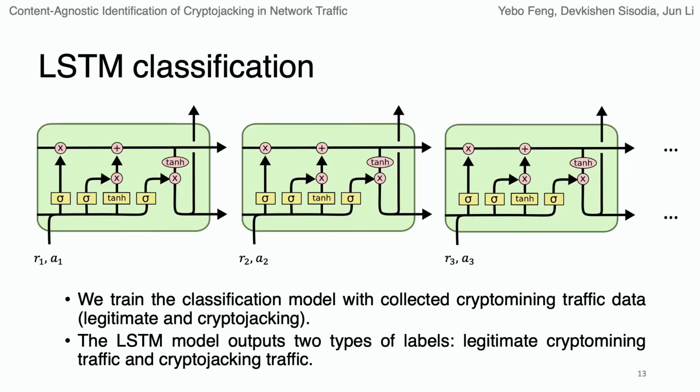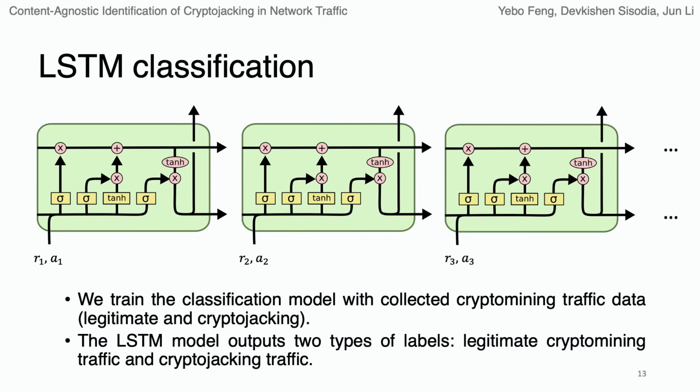Here is the LSTM classification model we use. We input the frequency differences, which are Rn and An, to the LSTM model, and we train the classification model with collected crypto mining traffic data, which are the legitimate crypto mining and cryptojacking traffic.